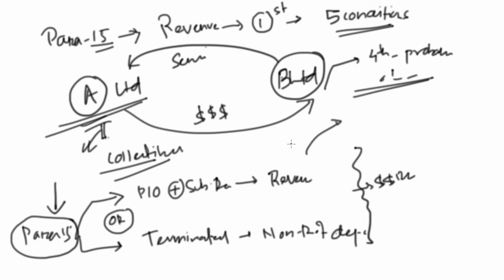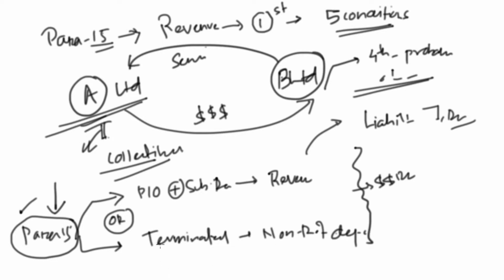One more thing: any amount you have received should be treated as a liability rather than revenue. When the conditions under paragraph 15 are met, this liability will turn to revenue.